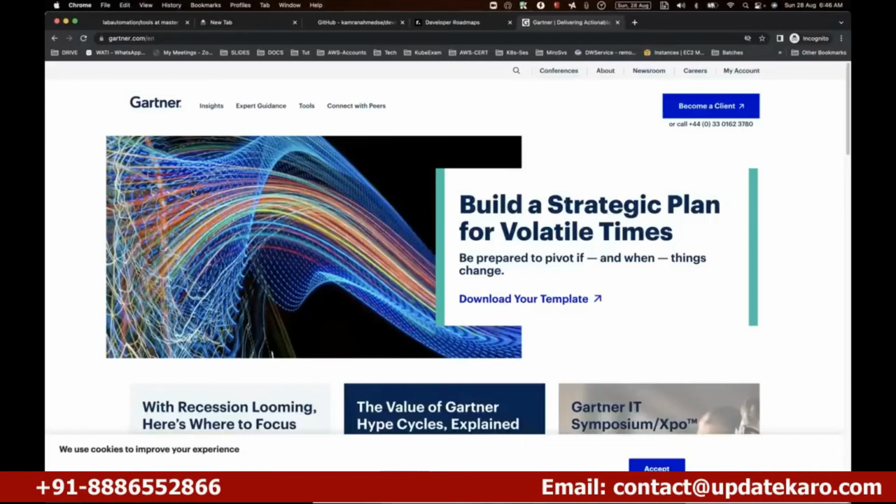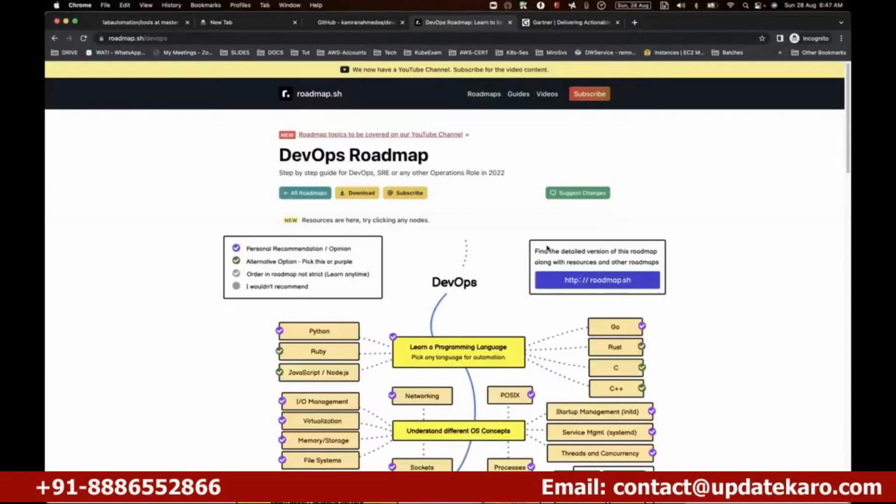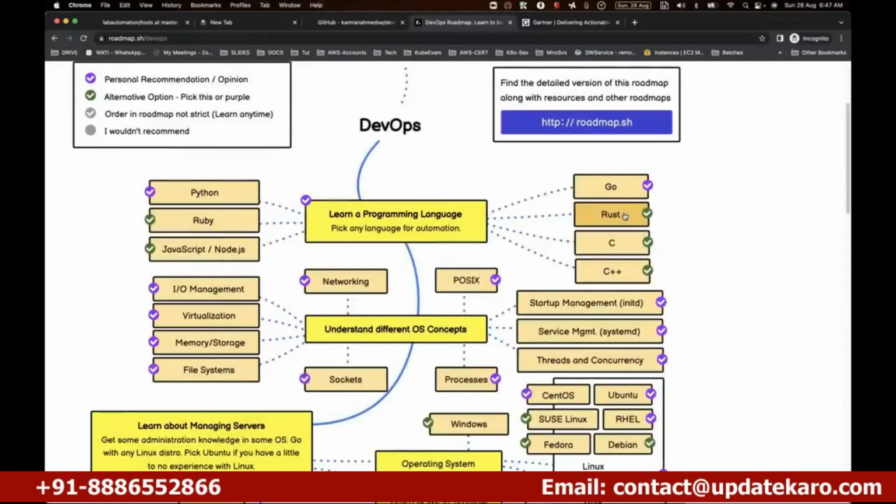Okay, and they mean this is the cloud which is best for you. They kind of provide that particular data. So the data is what they will do. Now this roadmap data set is also collecting the data and telling me that these are the things you should learn to become a DevOps engineer. Okay, so that's where we're actually coming and following the same topics, whatever we have here.